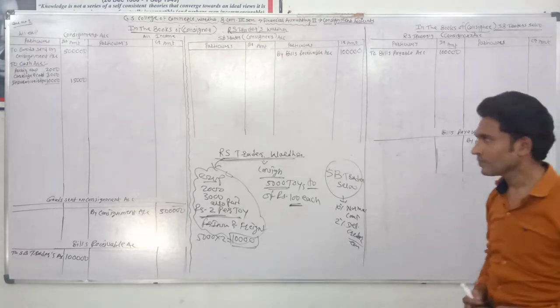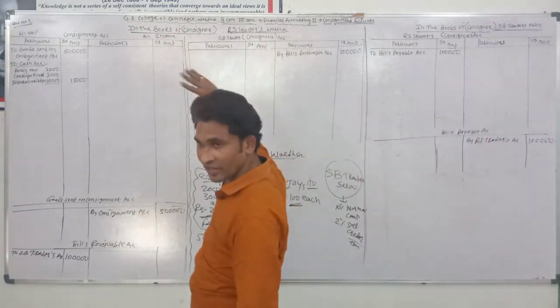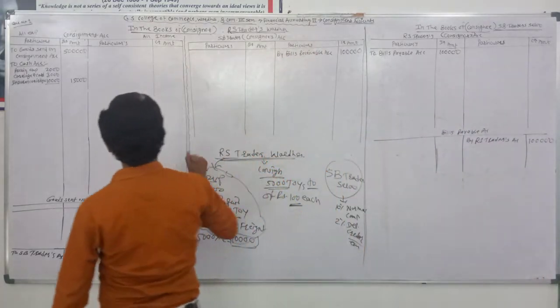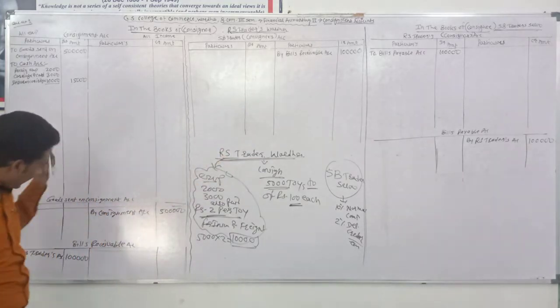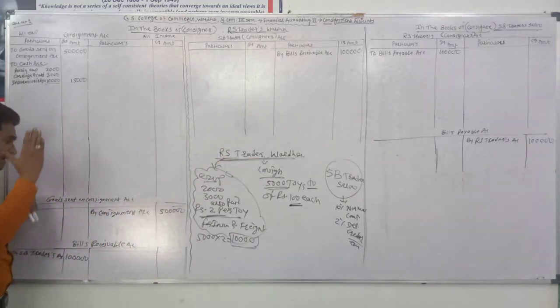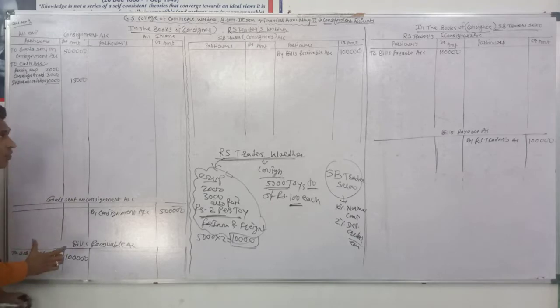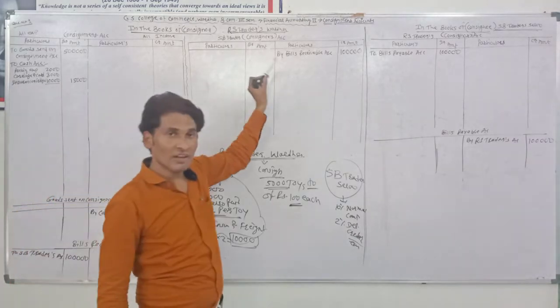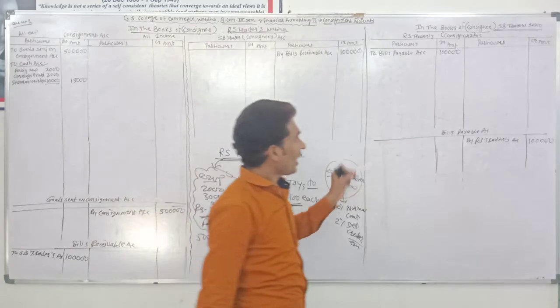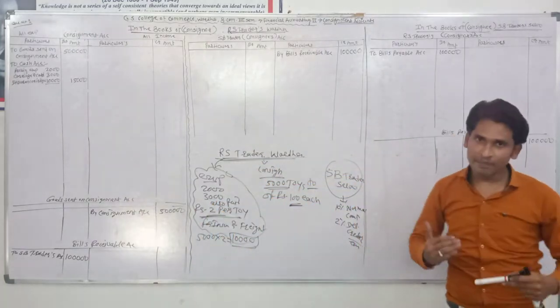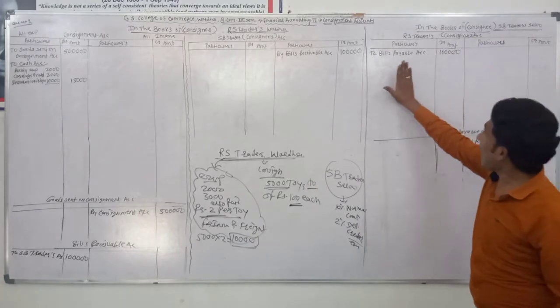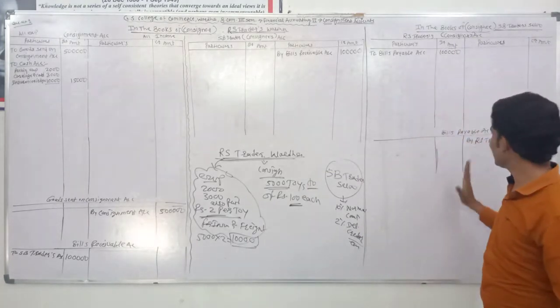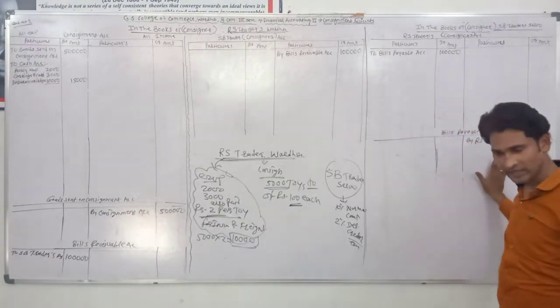Okay, once again, RS traders drew a bill on SB traders. At that time, RS traders passed the journal entry bills receivable account debit and SB traders account credit. And SB traders accepted the bill. At that time, it passed the entry RS traders account debit and bills payable account credit.